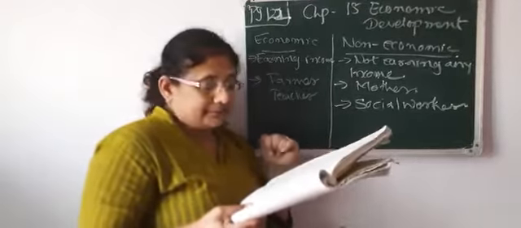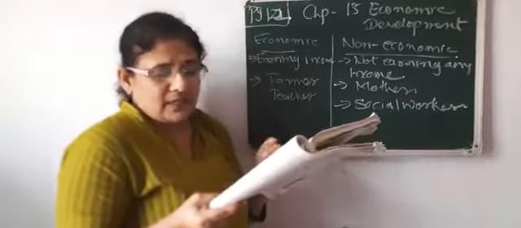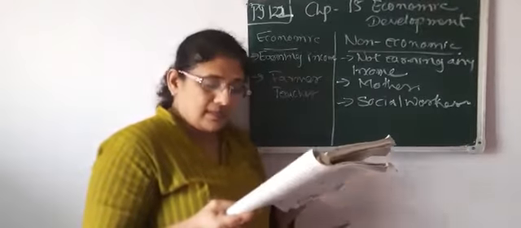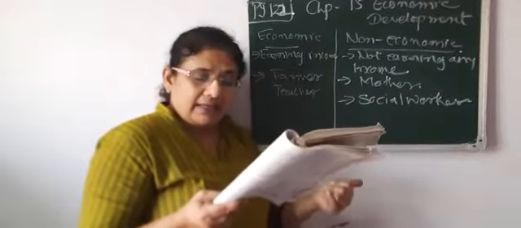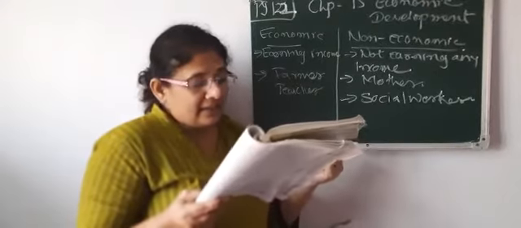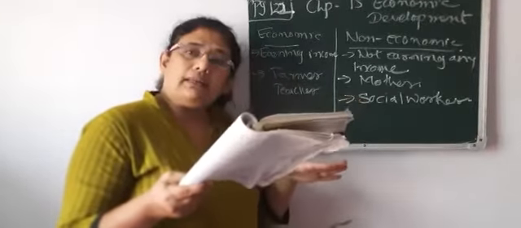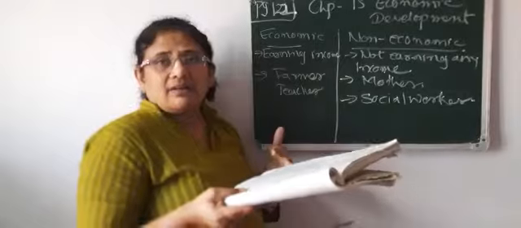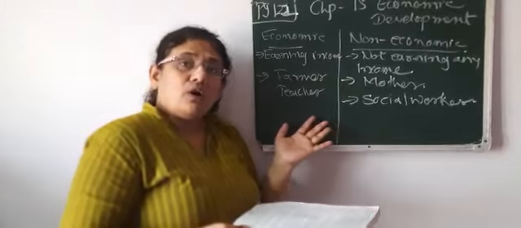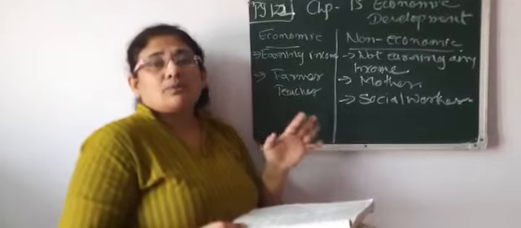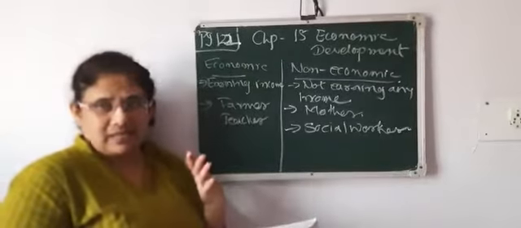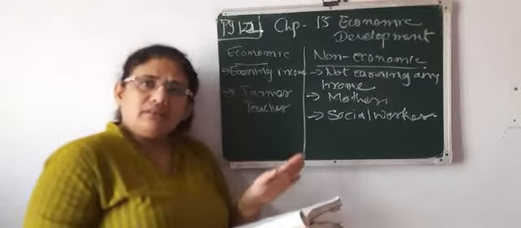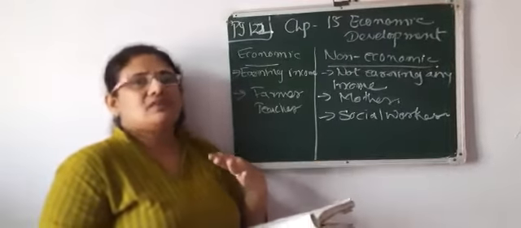Then the service sector. Different types of services are included in this section. Services like trade, communication, airways, waterways, education, health, banking and insurance, tourism and entertainment are included in this sector. Normally, the primary sector dominates in developing countries. Our country is an agriculture country, an agrarian country. In our country, most probably 60% of the population is in the primary sector, 20% of the population is in the manufacturing sector, right? And the other 15 to 17% of the population is in the service sector.